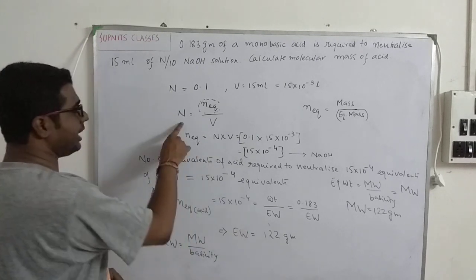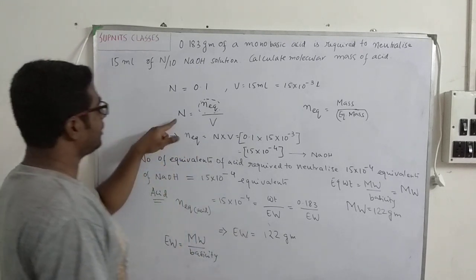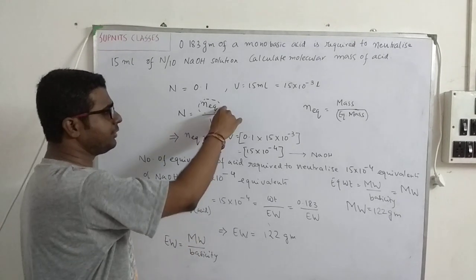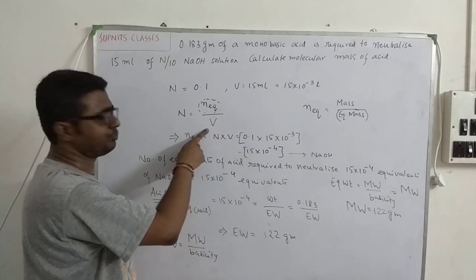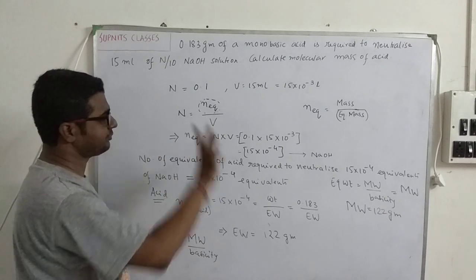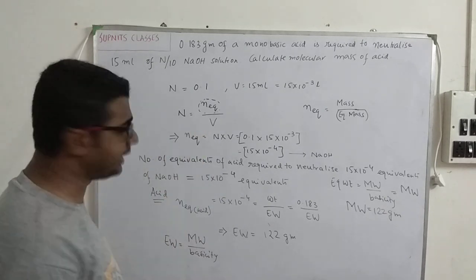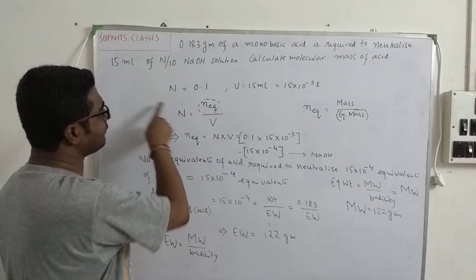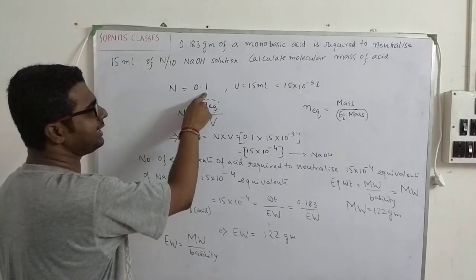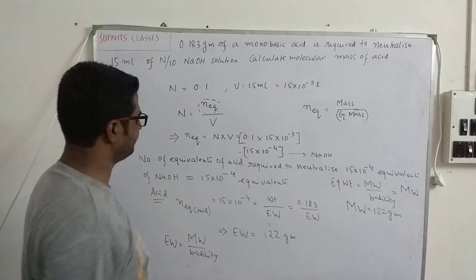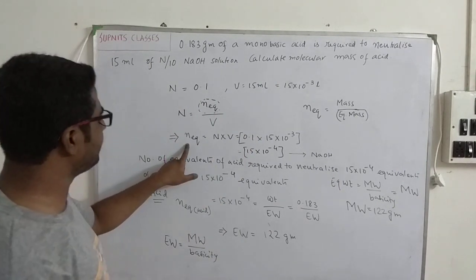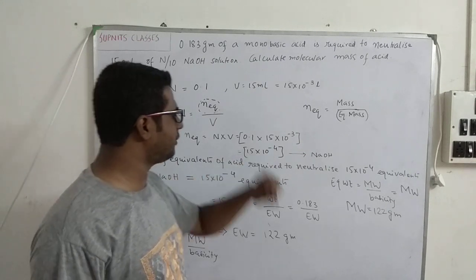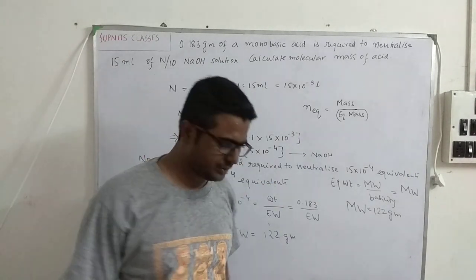Anyway, first of all I would like to draw your attention to the normality equation. Normality is equal to number of equivalents by volume, and the volume shall be in liters. Now from this I can easily calculate number of equivalents. For NaOH I know the normality and the volume. So I have calculated the number of equivalents, N into V, and found 15 into 10 to the power minus 4. That is for NaOH.